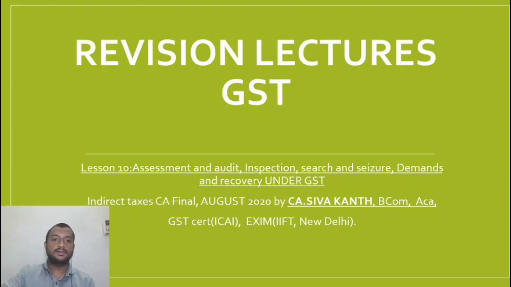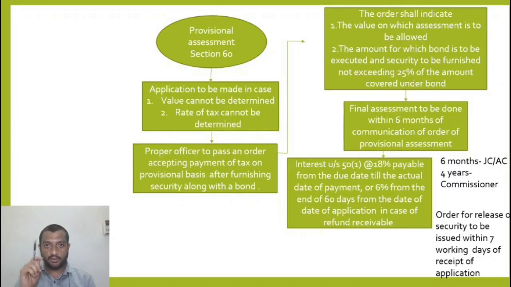Let us move forward. First, we're going to look at what are the types of assessments. What are the types of assessments available? First, it is the provisional assessment. So when can provisional assessment under Section 60 be adopted? It can be adopted when the value cannot be determined or the rate of tax cannot be determined. What does this mean?